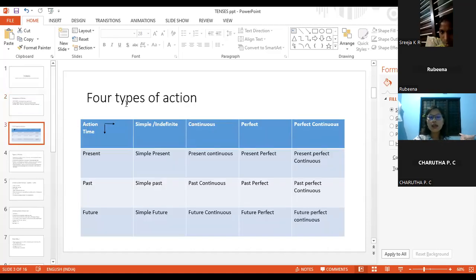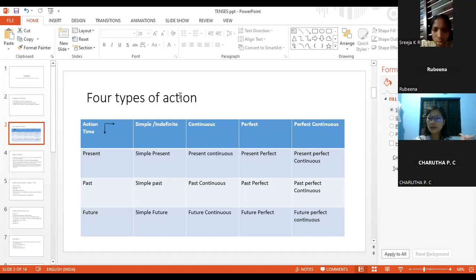So again, the types of an action are categorized into four. The first is simple present tense, present continuous tense, present perfect tense, and present perfect continuous tense. So altogether there are 12 tenses.